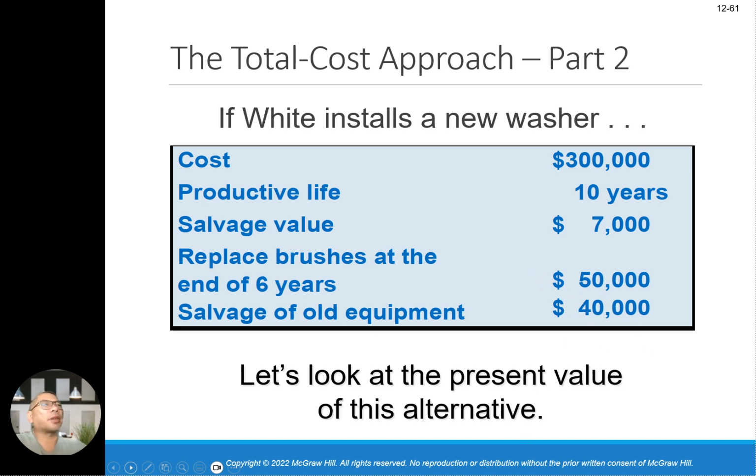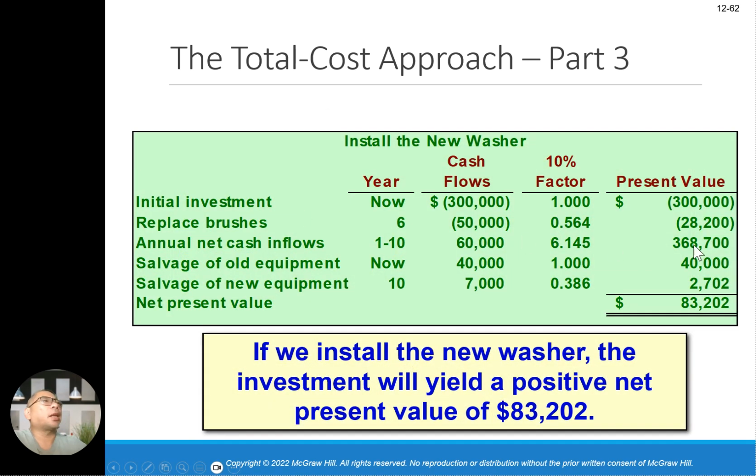Let's look at the present value of the alternative. You're going to plug in the numbers. Now it's 300,000 here. Replace brushes every 6 years, 50,000 here, 0.564 is 28,200. And years 1 to 10 cash inflow is 60,000, you've got 6.145 as the factor, and then you get 368,700 total income.